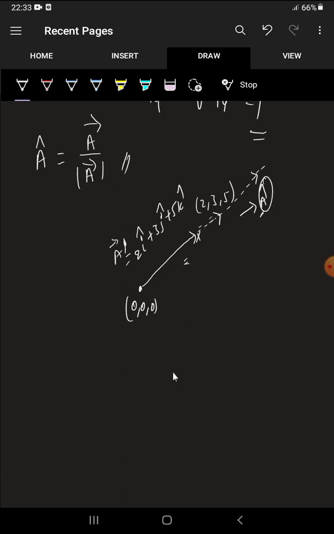So if a particle is at a distance of r, let it be r, then r cap is the direction. If r bar is the vector, then r cap is the direction vector. So r bar means it is moving from here to here. This is the starting point, this is the ending point. That is the meaning of direction vector: the particle starts here and ends here. Clear? So this is about direction vectors.